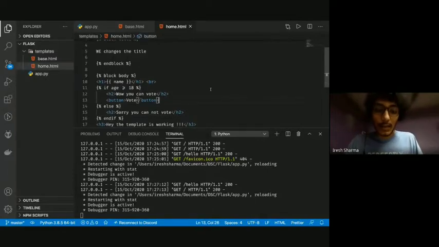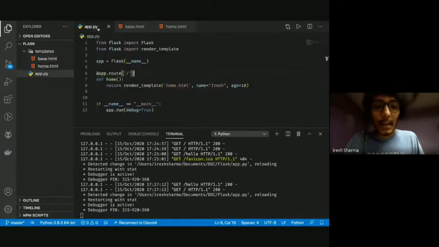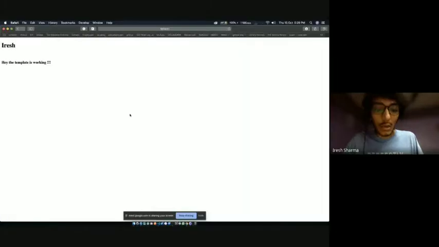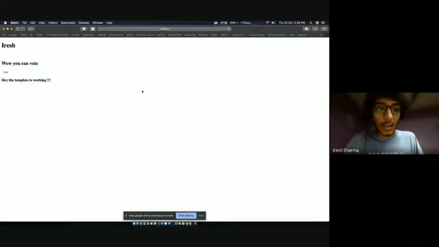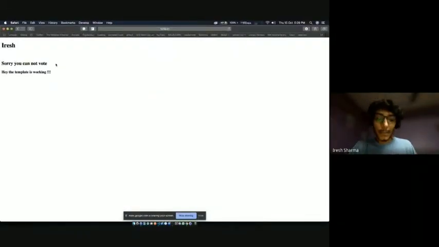Now if I save this, if you remember, I sent the age 18 here. If I reload the page, I should have wow, you can vote and the vote button. Now if I send the age, let's say 16 over here, and I reload the page, it'll say sorry, you cannot vote. This is very basic templating, if else statements. Did everyone get this part as well? Does anyone want me to repeat?